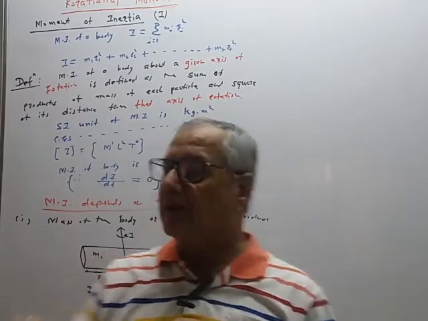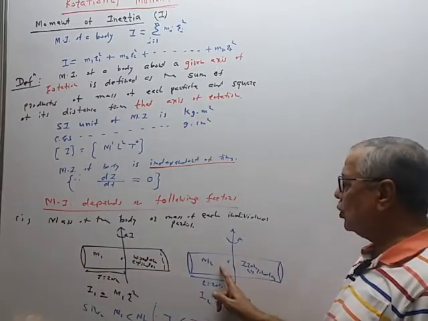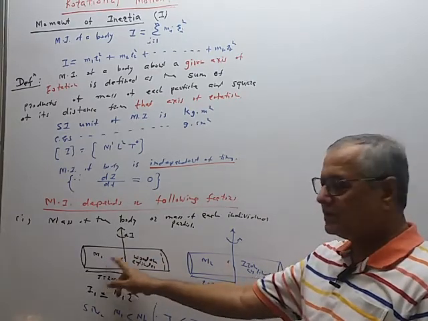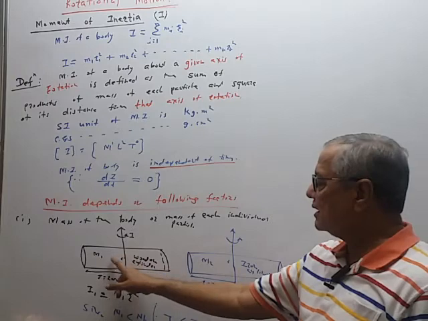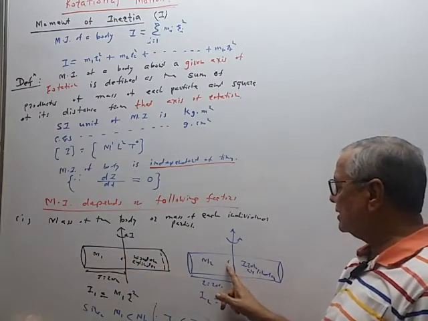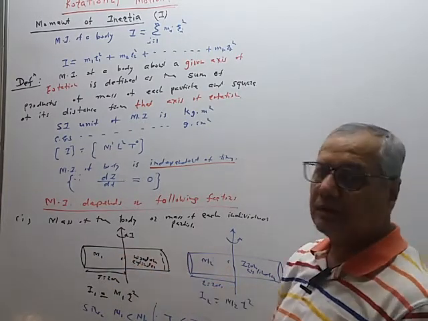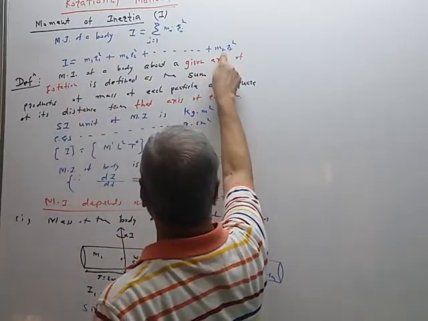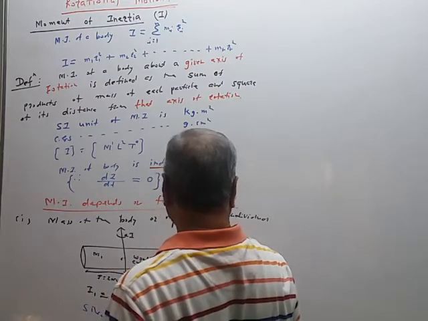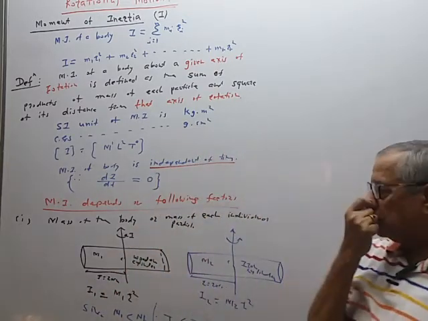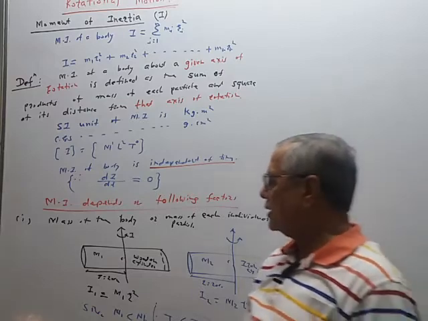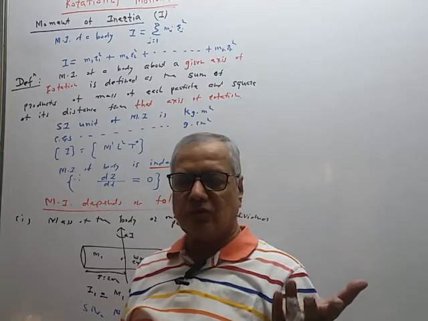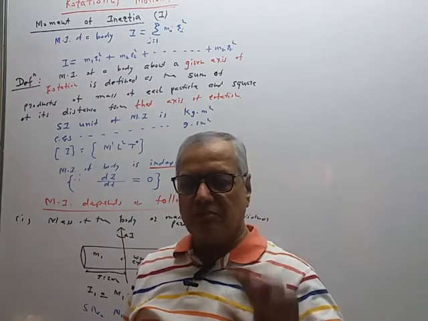So the mass of each particle in this case will be more than in this case. Small m1 in this case is more than small m1 in this case. Small m2 is more in this case than in this case. m4 is greater in the iron cylinder than in the wooden cylinder. So in this equation, m1, m2, m3, m4, mn are larger for the iron cylinder. So the first factor is the mass of the body, the mass of each individual particle. The more the mass, the more is the moment of inertia. This is a simple rule.